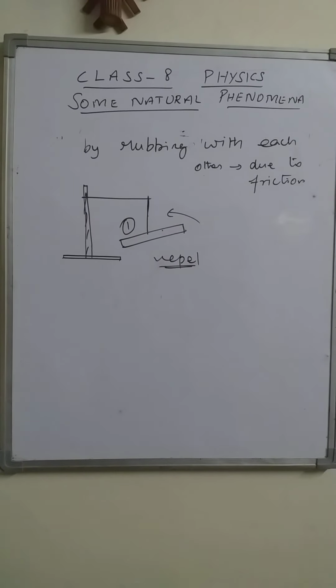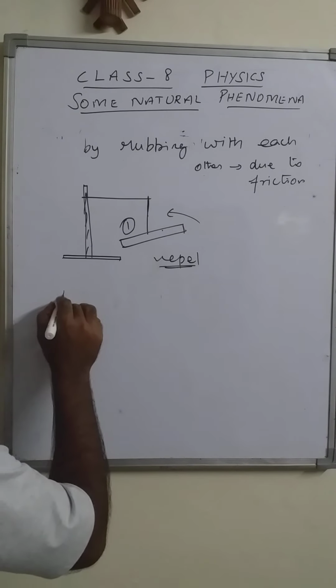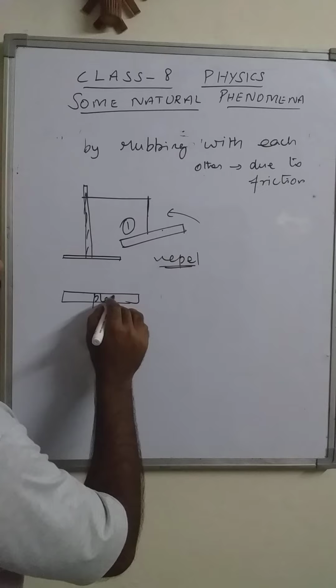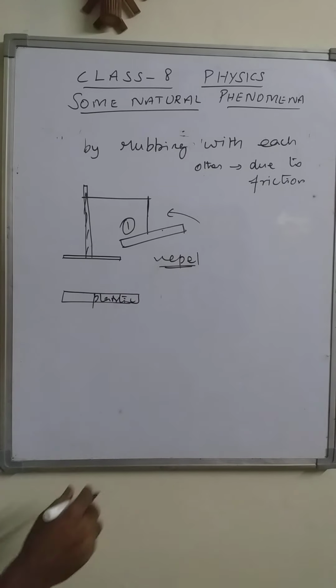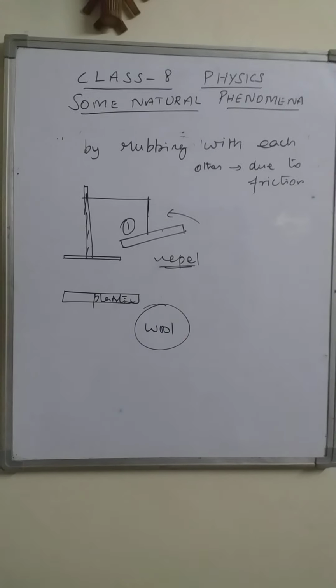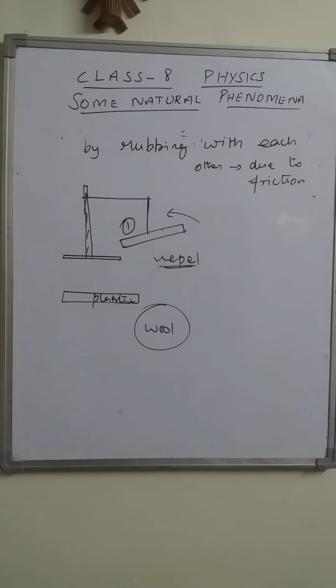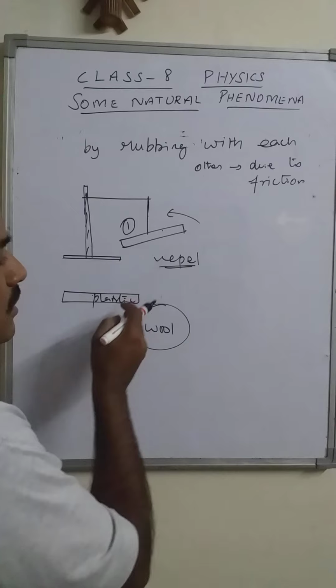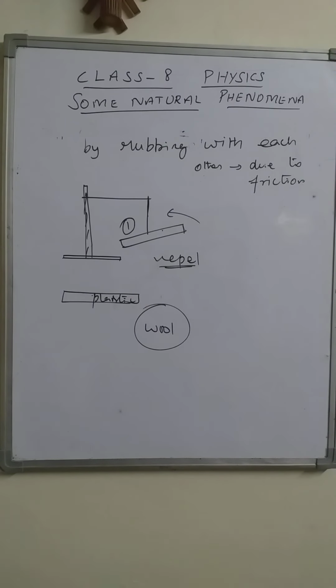Then in the next step, what are we going to take? We take a plastic scale, another kind of material. This plastic scale is rubbed with woolen cloth, or polythene. On rubbing, again due to friction, both get charges. The plastic scale and woolen cloth both get charges.